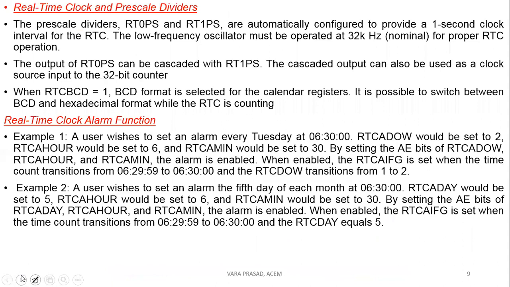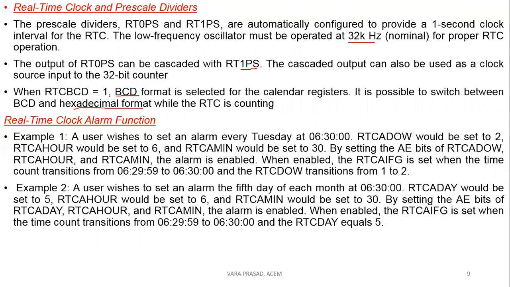Then the real-time clock and its prescaler dividers: RT0 PS and RT1 PS provide a 1 second clock, generally operated with 32 kilohertz. RT0 PS and RT1 PS are cascaded and applied to the 32-bit counter. If RTC BCD is 1, BCD format is selected; if 0, hexadecimal format is selected.